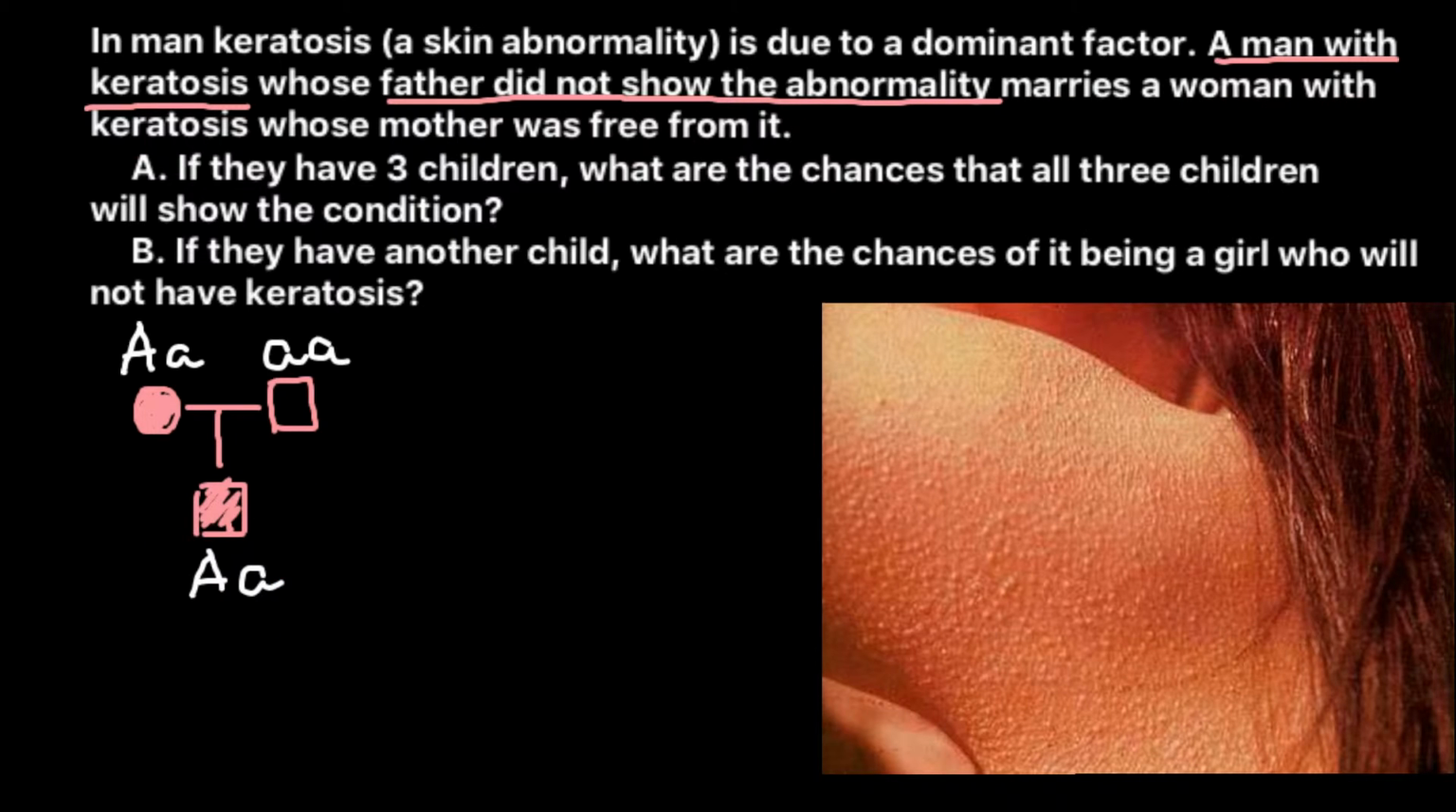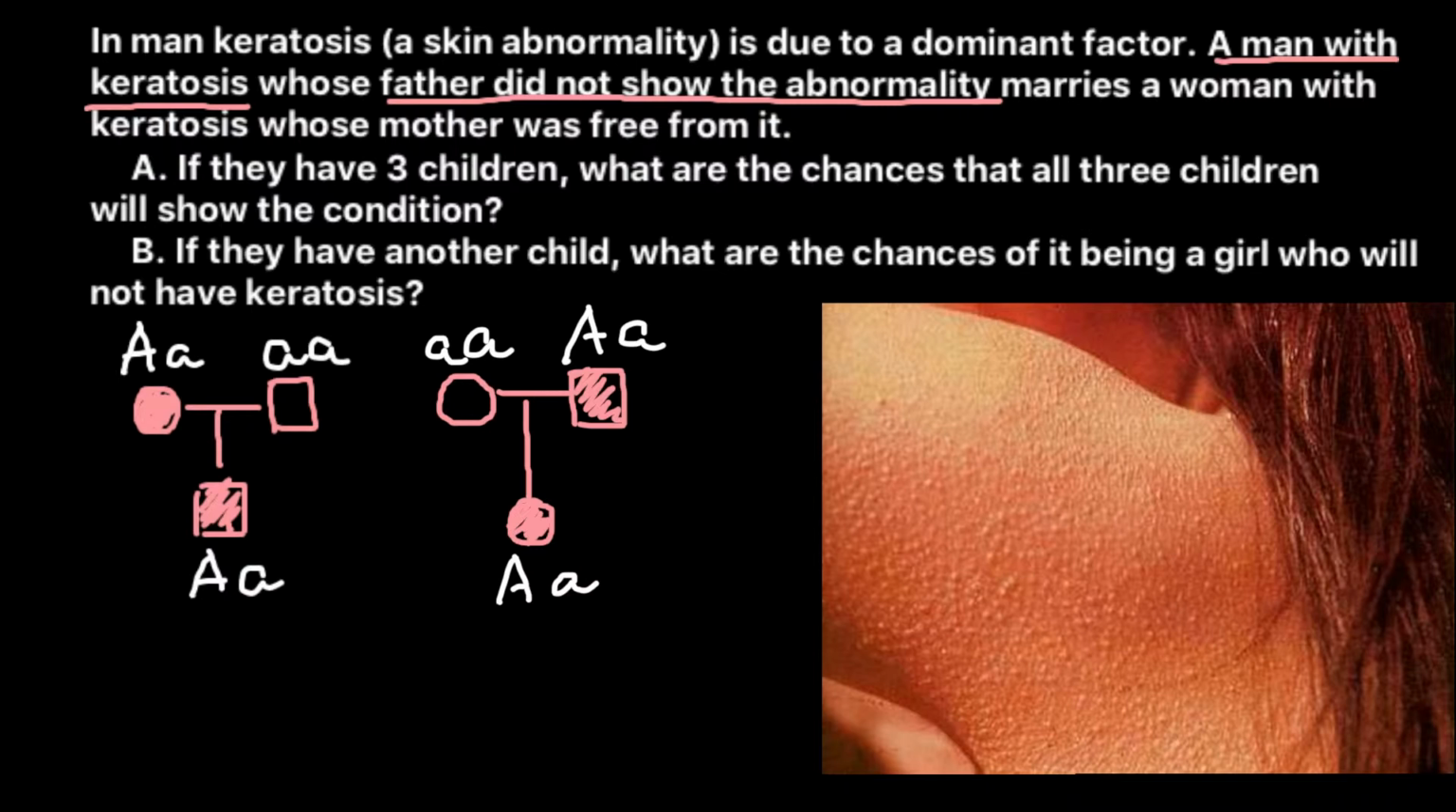So this male marries a woman with keratosis whose mother was free from it. Let's build another pedigree. The mother was free from it, so that female got this condition from her father. Here is a female that also has this condition, and that means that her mother is homozygous recessive and her father is heterozygous, and she got the dominant allele from her father and the recessive allele from her mother.